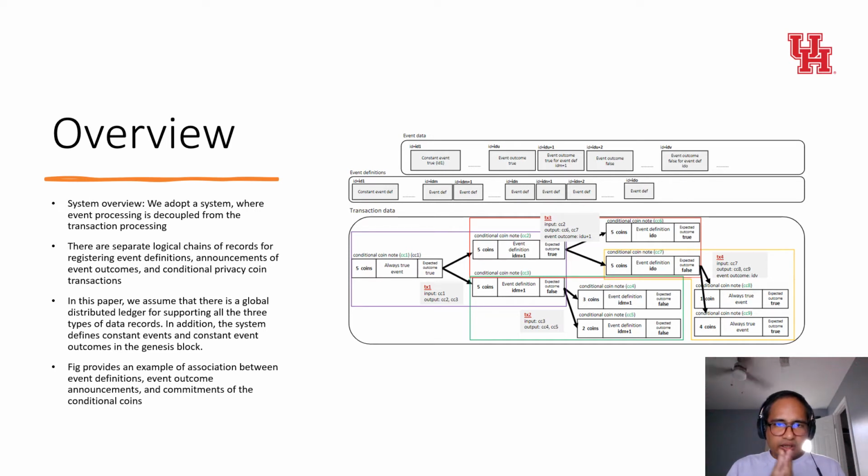So a little bit of note that the native extension of Zcash nodes with event tags would not meet this requirement because nodes can be distinguished by the event tags. So here, as we can see in the figure, it provides an example of association between event definition, event outcome, announcement, and event-based UTXO nodes. It shows 9 UTXO nodes named from CC1 to CC9, as we can see here.